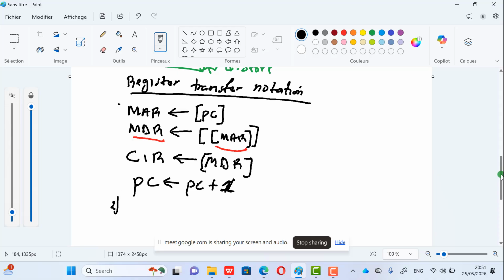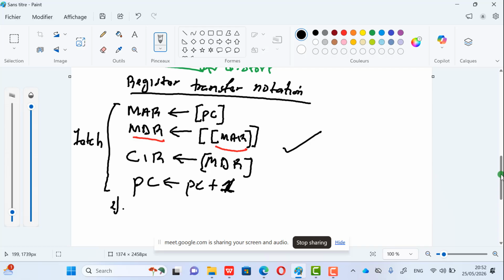Because remember, all these things, I'm just at the level of the fetch process. But generally, when they ask you to describe the CPU cycle using the register transfer notation, they will just ask you to describe what happened at the level of the fetch process. It's possible that they can ask you to describe the execution, but it's very rare. Generally, they do not ask that, because these are the main registers that you are studying. The other registers used at the other steps, you are not really studying at this advanced level. Good. So now, step 2 here is clear.